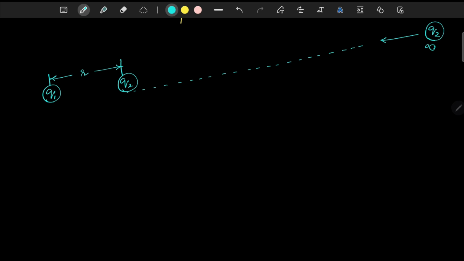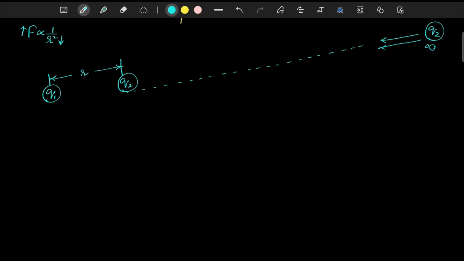So when the distance is reducing, we know that Coulomb force is inversely proportional to r square. That means when distance decreases, force will be increasing. So based on that, force is not constant here. It is continuously increasing when q2 is moving towards q1. The force between the two charges will be increasing. Here force is not constant.